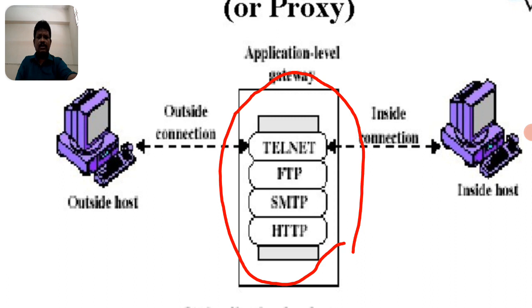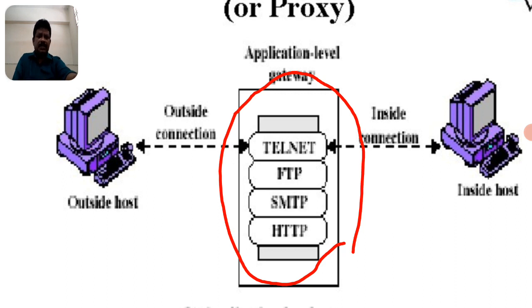Now based on this, some protocols are used. Initially HTTP is the default one, hypertext transfer protocol. HTTP can handle the primary connection between the two end users, that is, the public network and the private network. And SMTP, simple mail transfer protocol, is the general format of the internet, used as the default standard for internet mail.